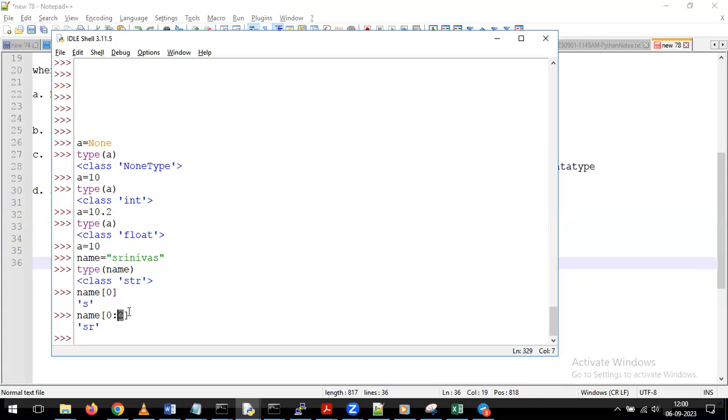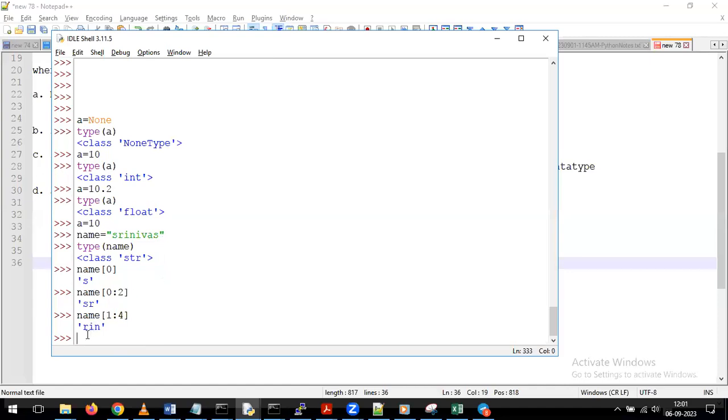Now in the same way, for example, I am giving name of 1:4. Any guesses what the output is? I'm giving name 1 and 4 with the colon. If I give it like this, what is the output? It starts from which letter? It starts from R. And from R, it goes up to 4 minus 1, which means it gives the data till the third position, the values up to N and D. So we are going to get output as RIN. You'll see that.